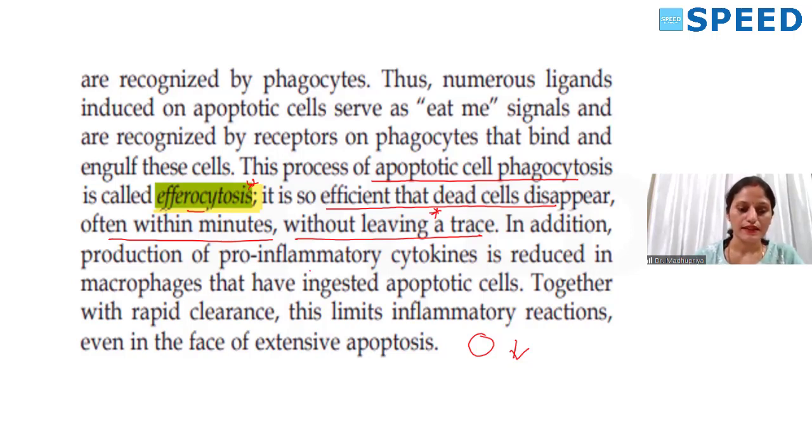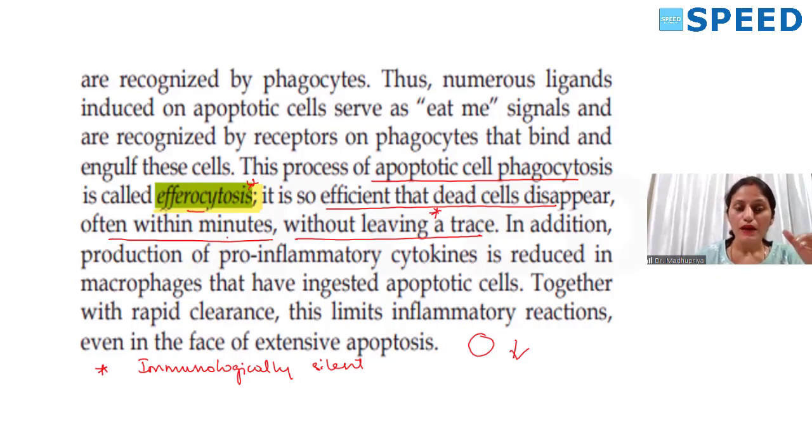Fine. Okay. Then next. One more point you have to know in this is, it is immunologically silent. This term they can use. That is why I am putting it here. It was given in a journal. It is immunologically silent. So this efferocytosis is done by which cells? They can include professional phagocytes or non-professional. Professional include macrophages and dendritic cells. Non-professional are epithelial cells and fibroblasts.